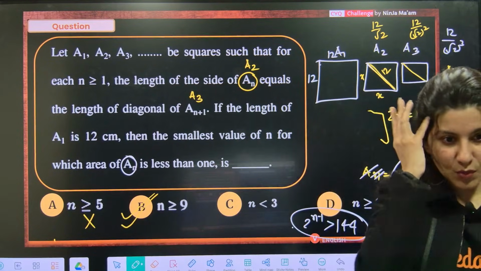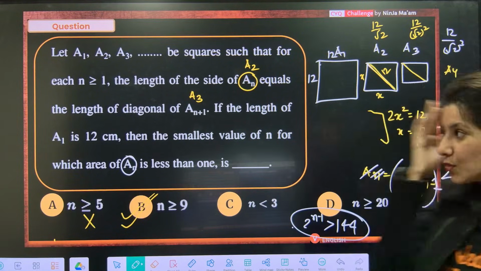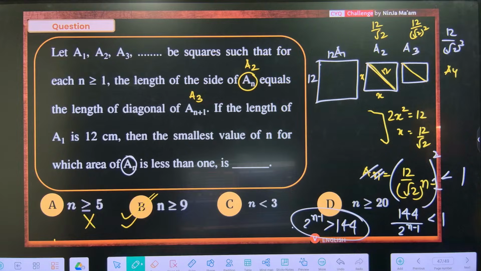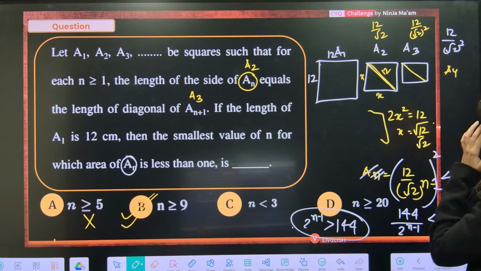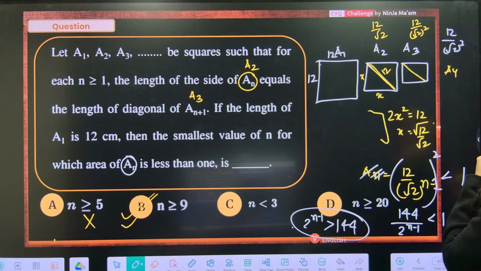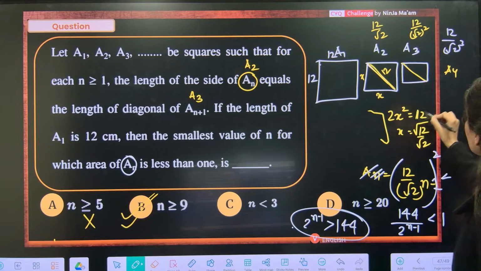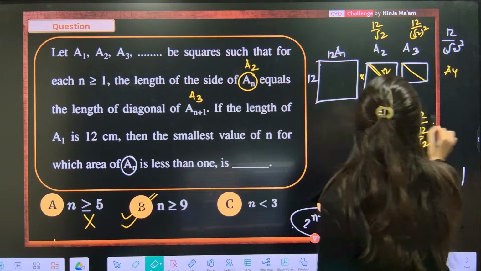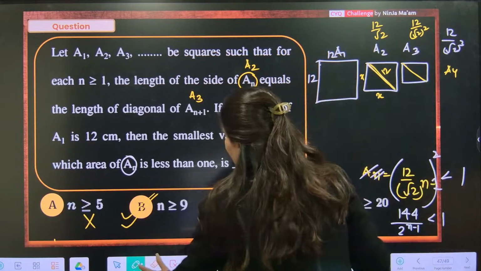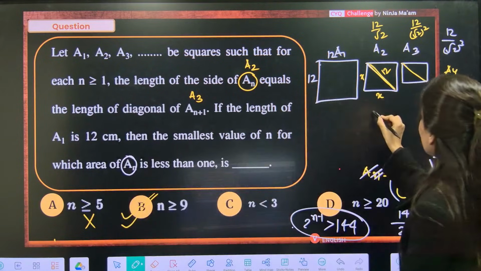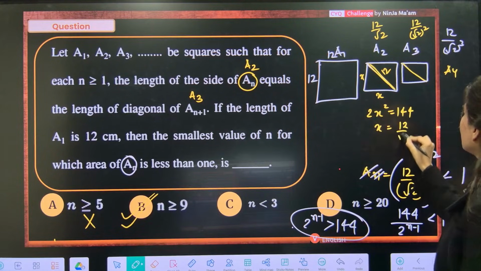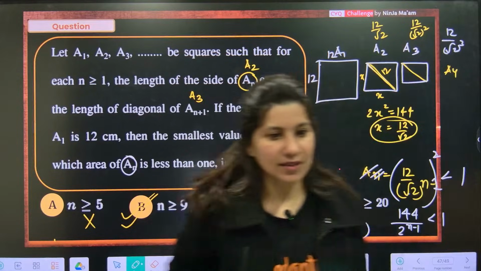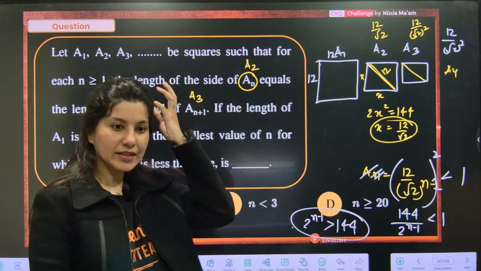GP is forming, ma'am, root 6, right? x is equal to root 6. Yes, sorry, this is Pythagoras I have applied. See, hold on. Apply Pythagoras, you will get 2x square is equal to 144. So x is equal to 12 by root 2. Now it's correct, right? Pythagoras. Okay, now it's correct.